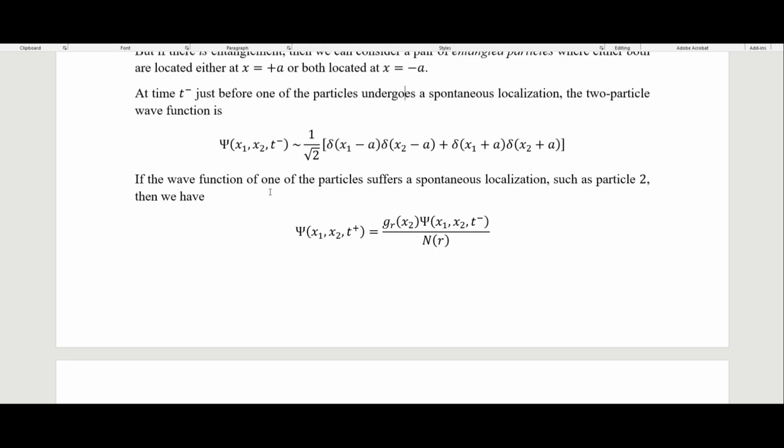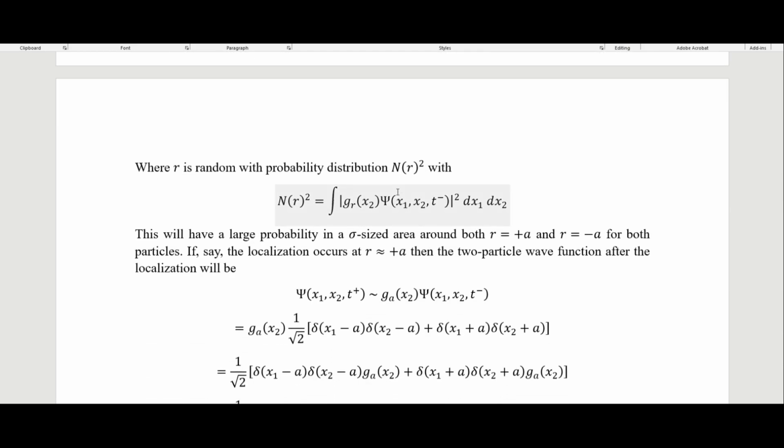If the wave function of one of the particles suffers a spontaneous localization, such as particle 2, then we have this right here. So this is our Gaussian, this is our wave function just before the localization, and the normalization factor. So R is random with a probability distribution here, so the place where it is actually going to localize is random, but with this probability distribution.